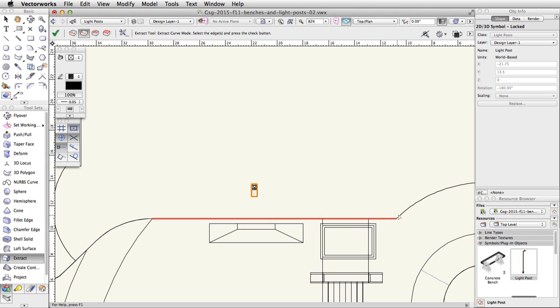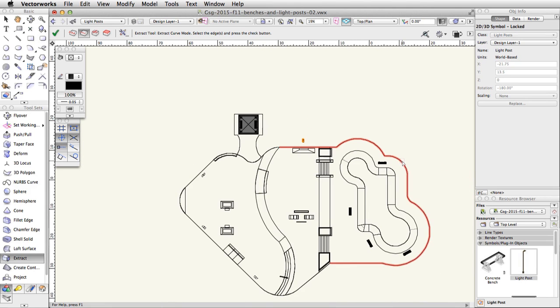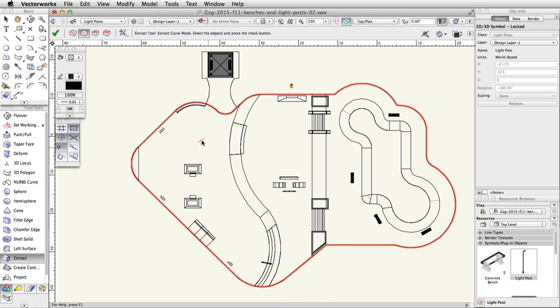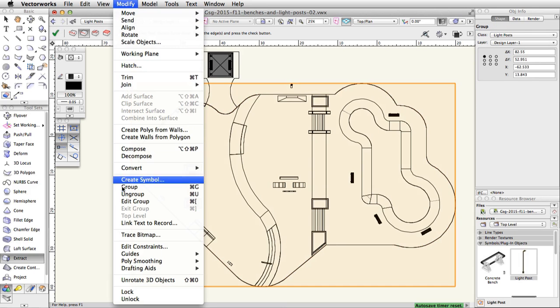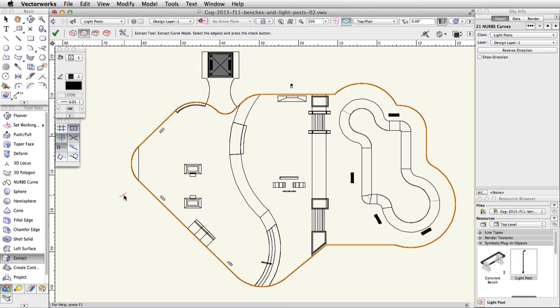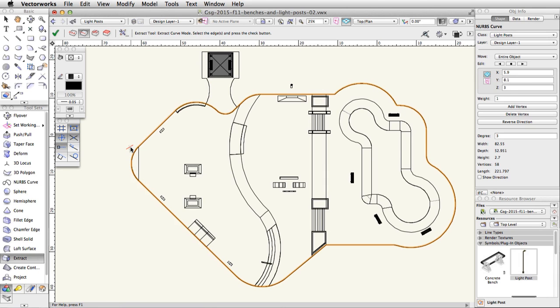While holding the Shift key, move the cursor around the concrete base until all of the edges are selected. Do not select the edges of the gazebo extension. Click the green checkmark button in the toolbar to extract the curves. The curves will be created in a group. Go to Modify, Ungroup to ungroup the curves. With all the NURBS curves selected, go to Modify, Compose to create one object.